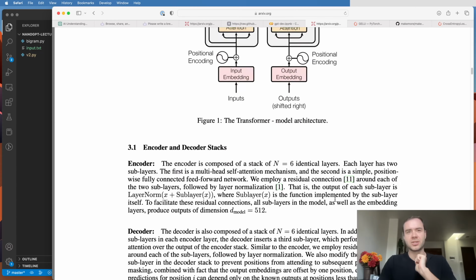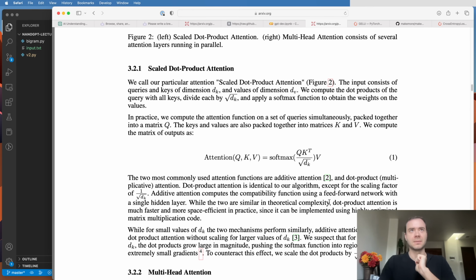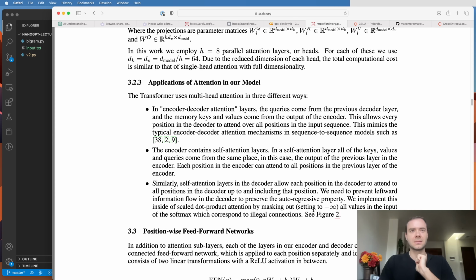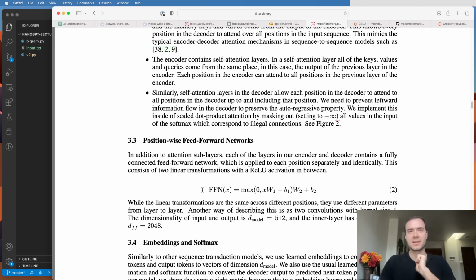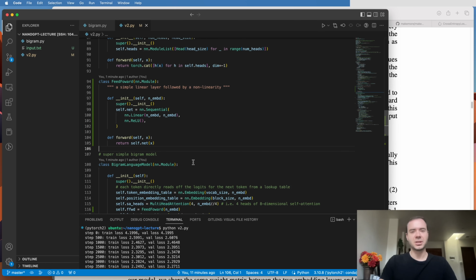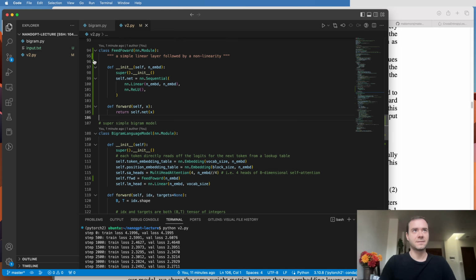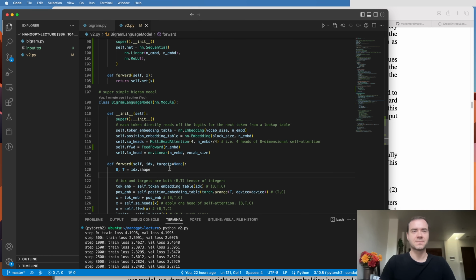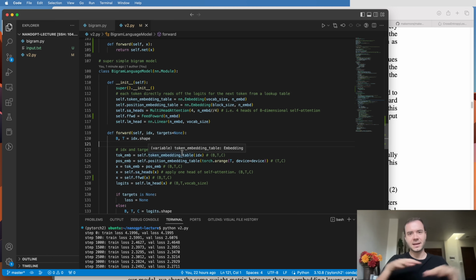Now the feed-forward part here is just a simple multi-layer perceptron. So here, position-wise feed-forward networks is just a simple little MLP. So I want to start basically in a similar fashion, also adding computation into the network. And this computation is on a per node level. I've already implemented it, and you can see the diff highlighted on the left here where I've added or changed things. Before, we had the multi-headed self-attention that did the communication, but we went way too fast to calculate the logits. So the tokens looked at each other but didn't really have a lot of time to think on what they found from the other tokens.